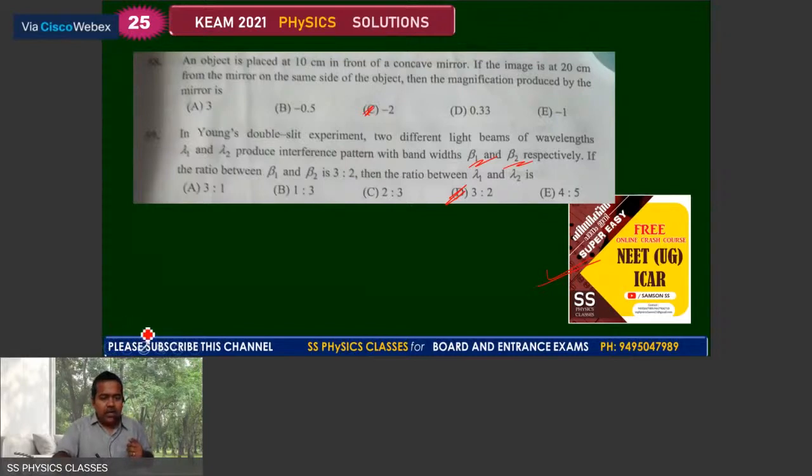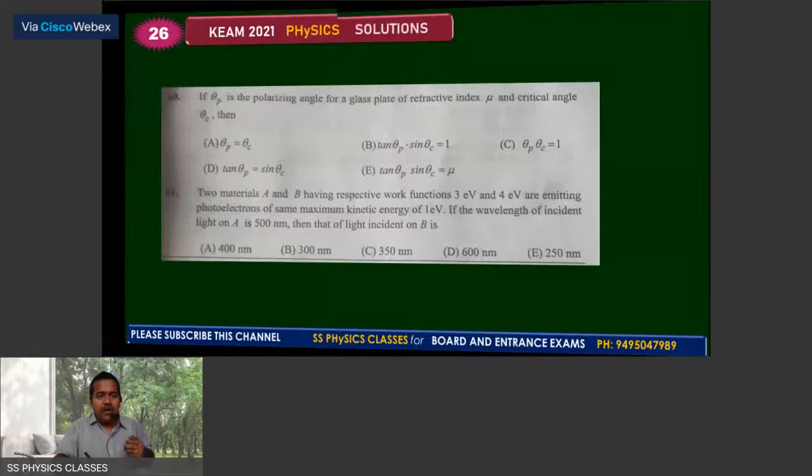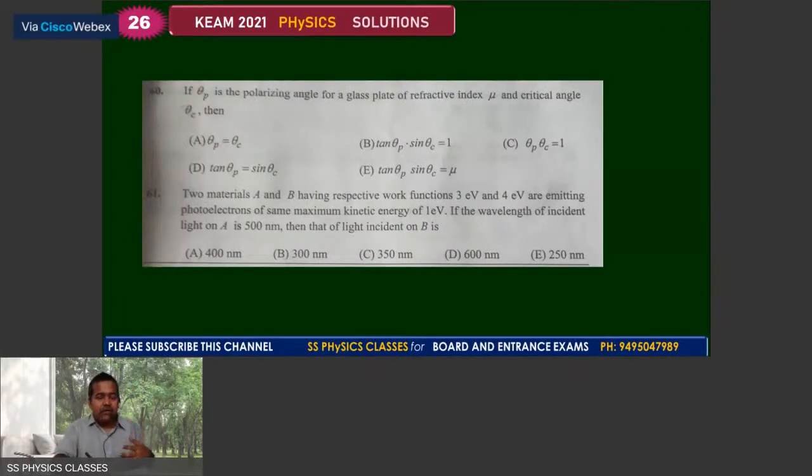So we can go with question number 60. If theta p is the polarizing angle for a glass plate of refractive index mu and the critical angle theta c, then we need to combine two things together. Brewster's law as tan theta p equal to mu and critical angle sin theta c is equal to 1 by mu, and you get the answer as B choice.